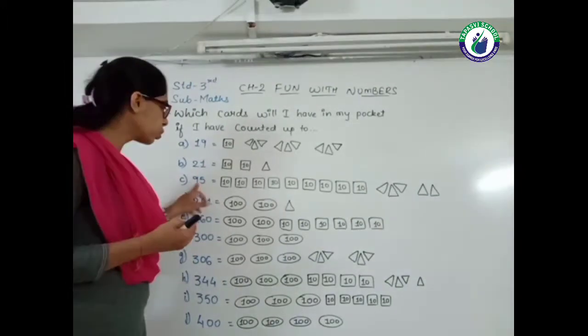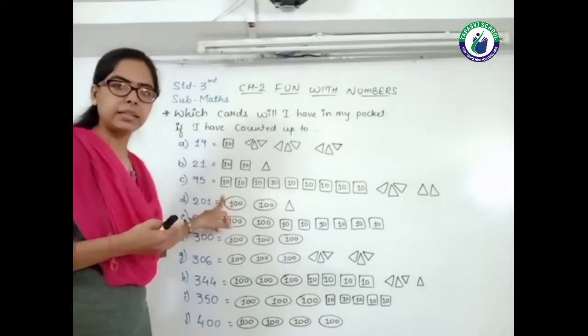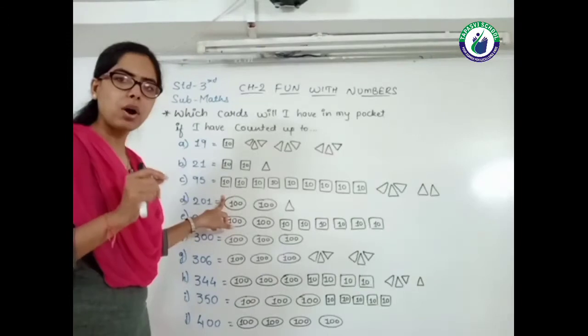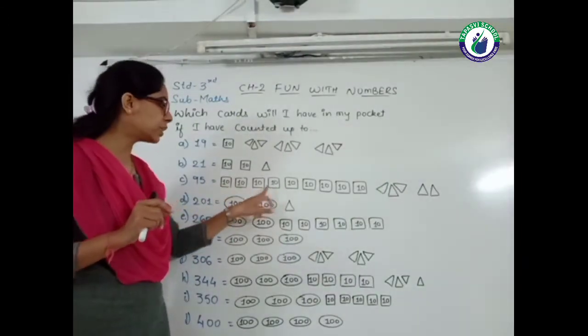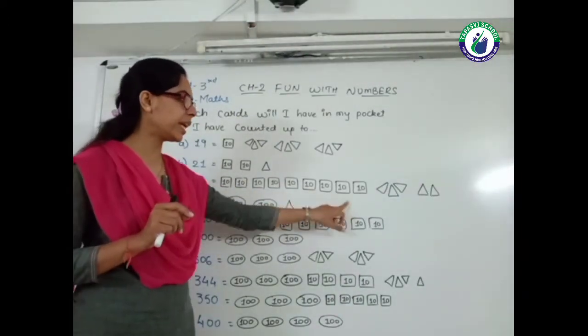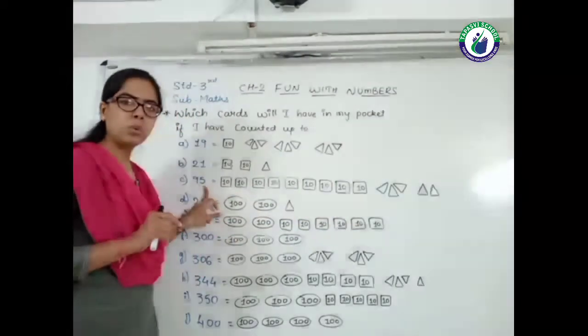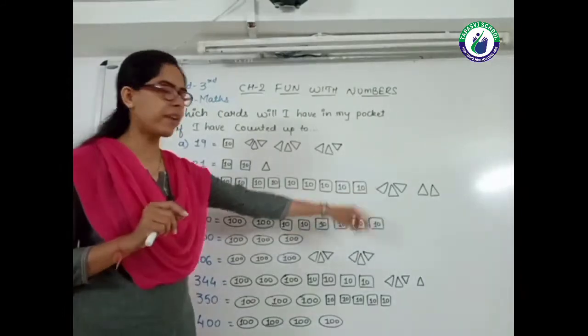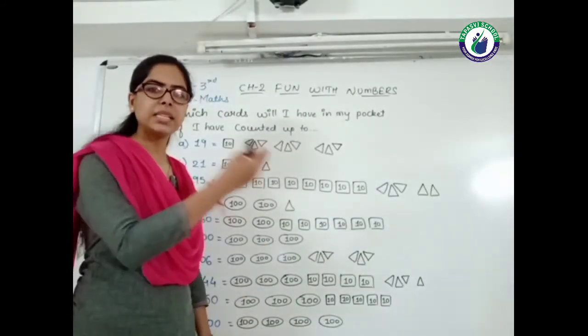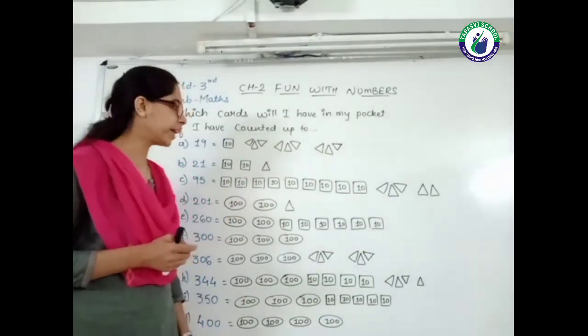95. So 9 cards of 10, that is 10, 20, 30, 40, 50, 60, 70, 80, 90. 90 and 5 more. So I draw 5 more triangles. So 90 and 5, this is 95.